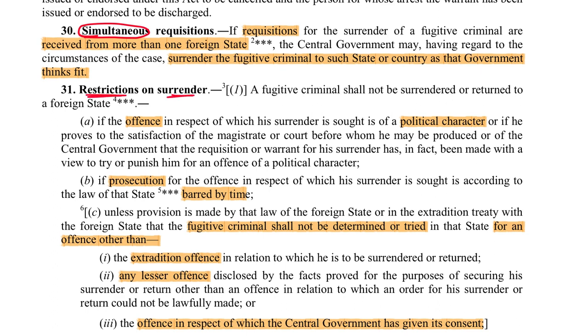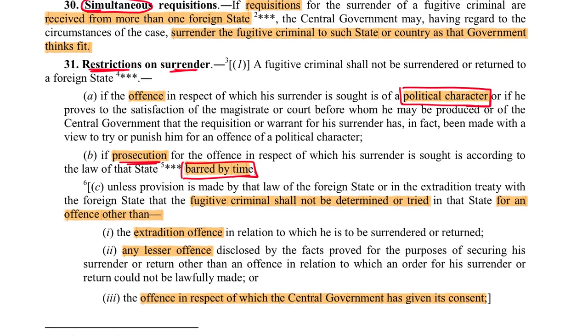If the extradition request is for an offense which can be considered to be political in character, the government can reject the request. If the request is for an offense which is barred by time, the prosecution for which is barred by time, meaning it has become too late to prosecute that person for that particular offense, the government can reject the request.